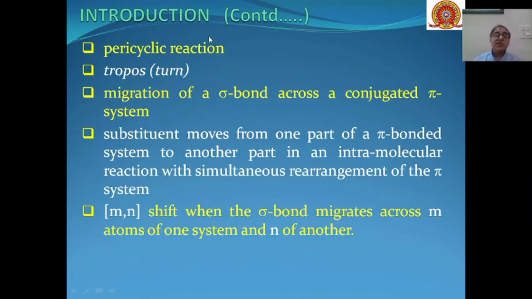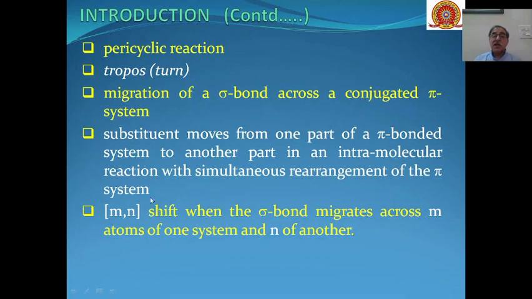Now these sigmatropic reactions are pericyclic reactions, and tropic has come from the word tropos, which means turn, and sigma means migration of the sigma bond across a conjugated pi system, and then subsequently one part of the pi system moves from one part to another part of the intramolecular reaction, and simultaneously a rearrangement of the pi system also takes place.